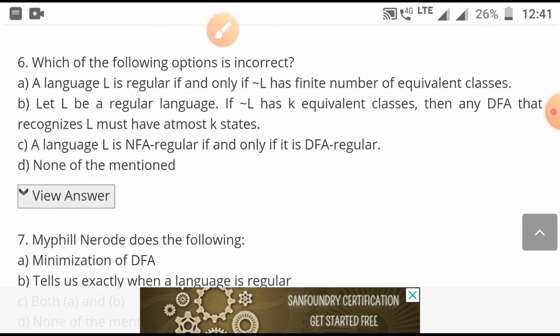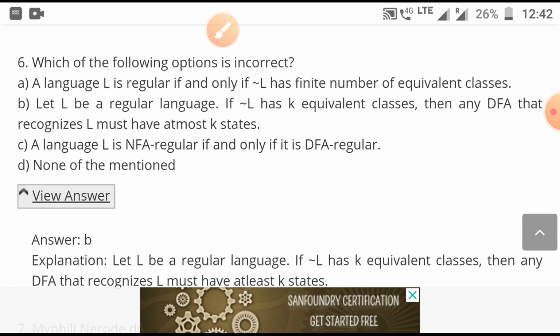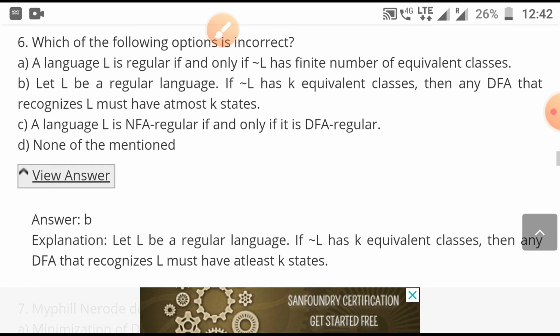Which of the following options is incorrect? A language L is regular if and only if L has a finite number of equivalence classes. Very good, this answer is correct. This is a condition for a regular language, given in the Myhill-Nerode theorem concept, so it cannot be incorrect. Let L be a regular language; if L has k equivalence classes, then any DFA that recognizes L must have at most k states. No, this is not correct. There is no such relation between the number of states and equivalence classes, so this is incorrect.